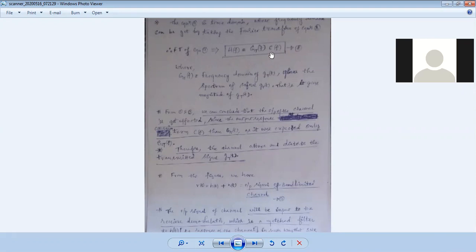But look back here, this is the frequency of the signal, but it also contains C of f. That means that in the ideal case we expect H of f to be equal to G'(f) of g'(t). But what really happens is that instead of that, it also contains C of f. That means the transmitted signal will be altered and distorted. So r of t is equal to h of t plus n of t, the output signal of the band-limited channel.